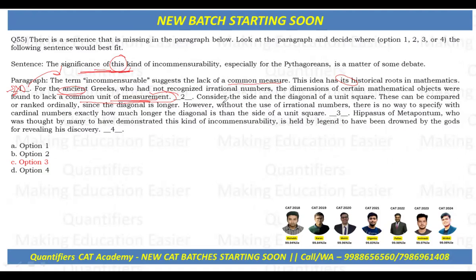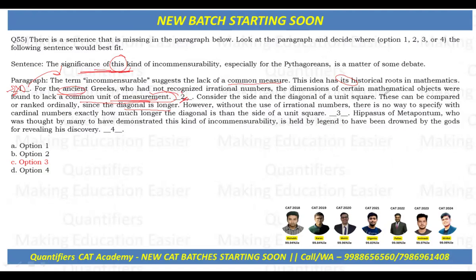Now, consider the side and the diagonal of a unit square. These can be compared or ranked ordinally since the diagonal is longer. Now, option number two, the blank, follows a statement about the ancient Greeks' understanding of incommensurability. The missing sentence could fit here, but again, the importance or significance may get a better placement.